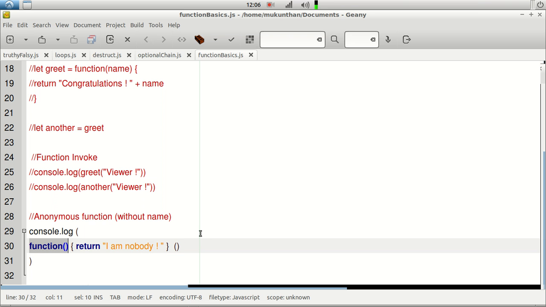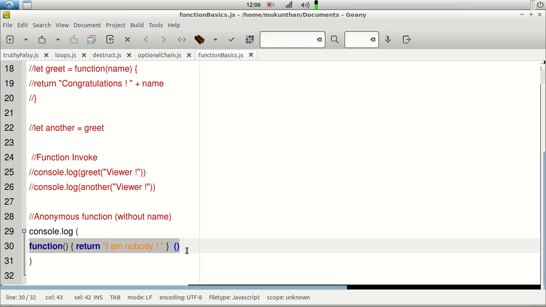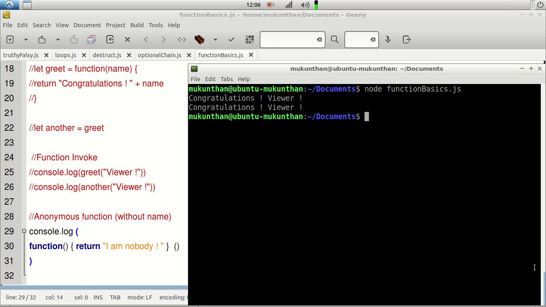In that scenario you will just have the parenthesis here itself. So you can consider this entire one as the variable name or the function, and you are calling that function. You are calling with empty parenthesis because the function does not have arguments to be passed. And this entire function will return "I am nobody". Why? Because it has the return statement, and that string will be logged into the console, because we are writing this entire method call into console.log. I am nobody.